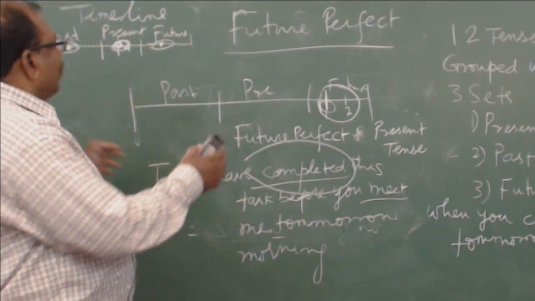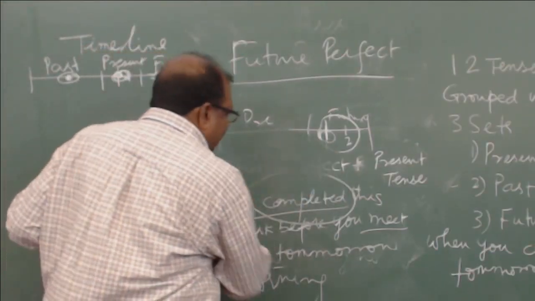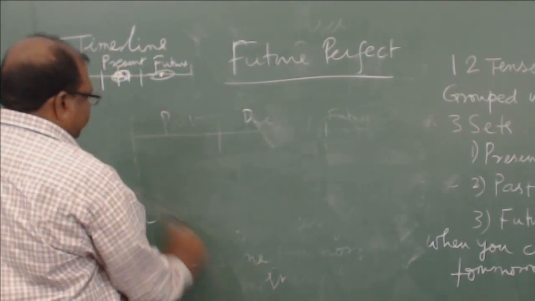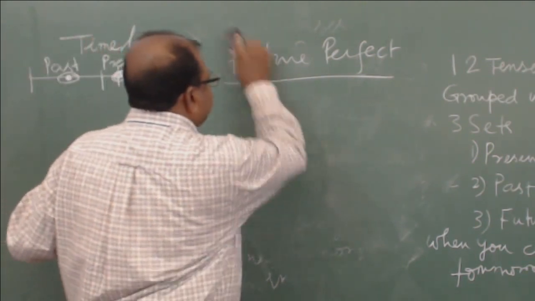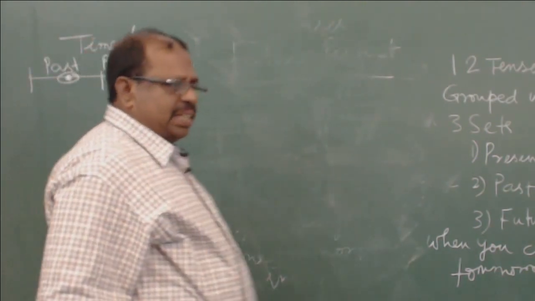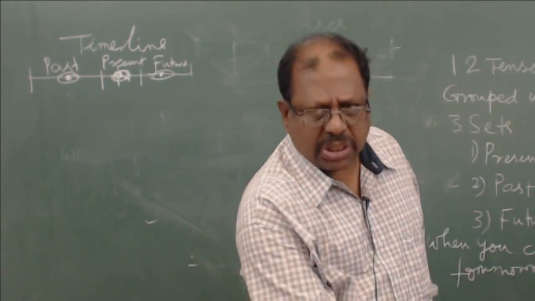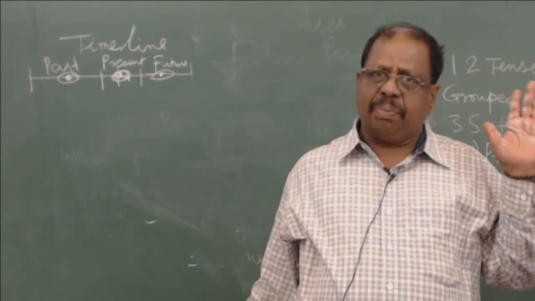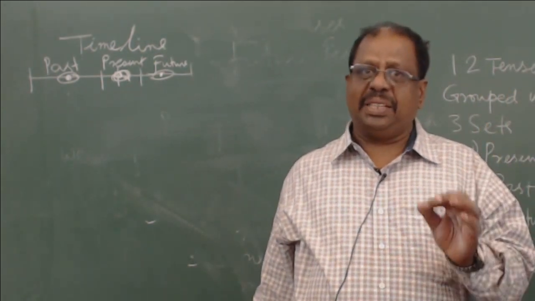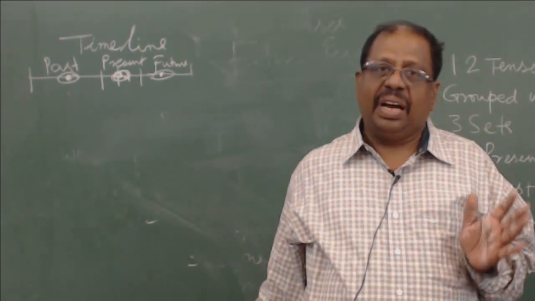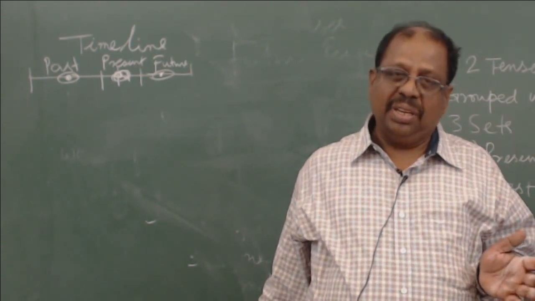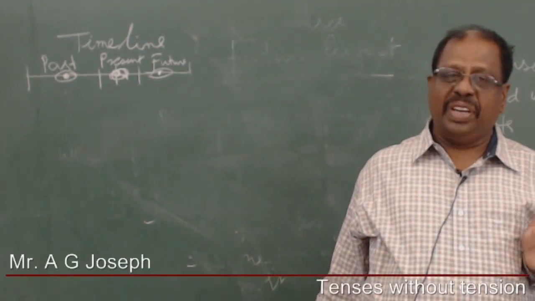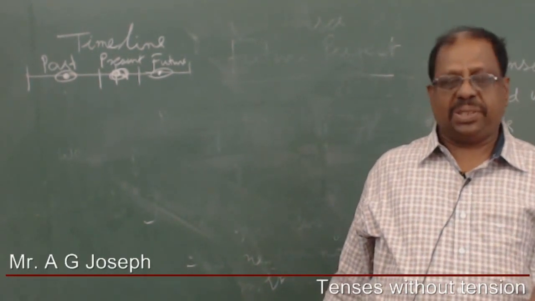So I summarize again here. Please remember the rules for present perfect, past perfect and future perfect. The present perfect, as I told you, is used for any situation or action which has been completed in the past but no time frame has been clearly specified. As I said, I have finished my lunch. My college has gained a reputation. So there is no time frame fixed, but the action is completed in the past.